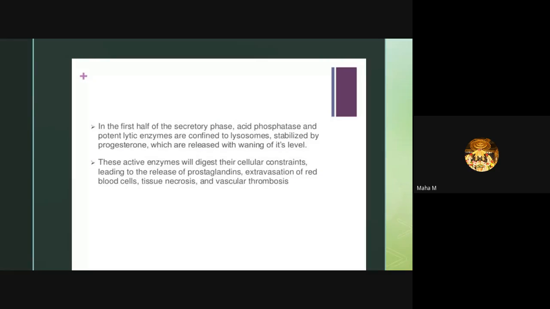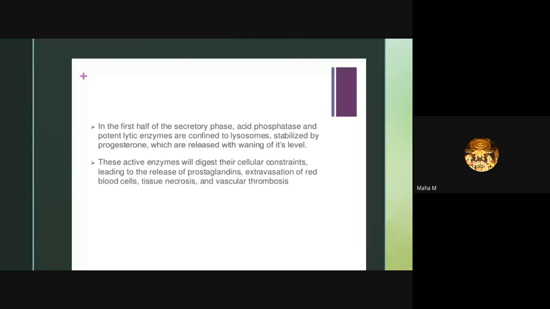In the first half of the secretory phase, the acid phosphatase and potent lytic enzymes are confined to lysosomes, stabilized by the progesterone, which is released with the waning of its level. This active enzyme will digest their cellular constraints, leading to the release of prostaglandins and the extravasation of red blood cells and tissue necrosis, finally vascular thrombosis.